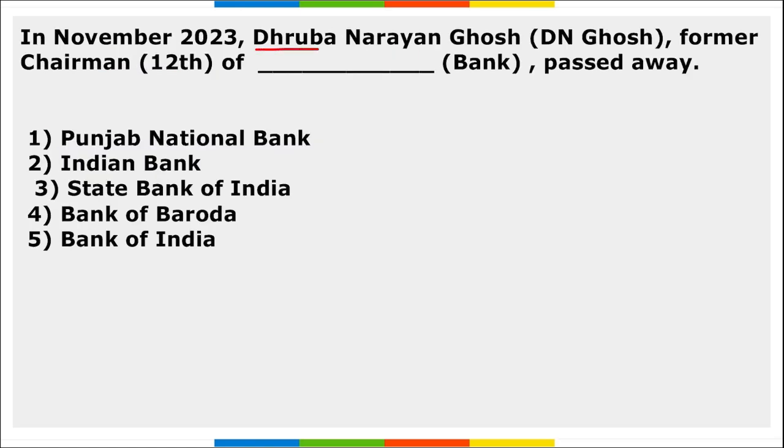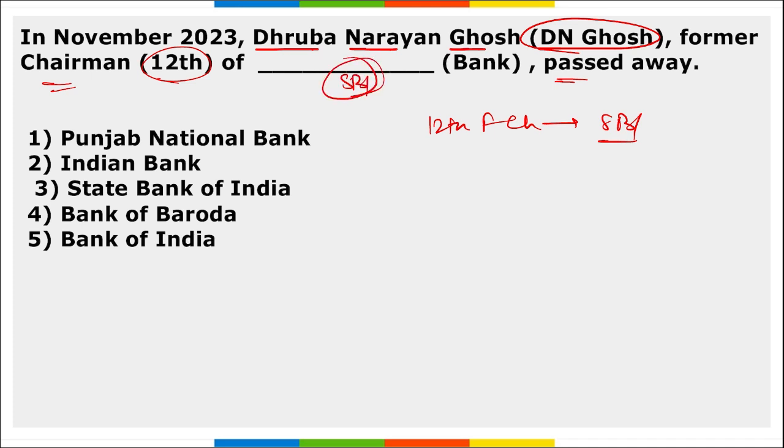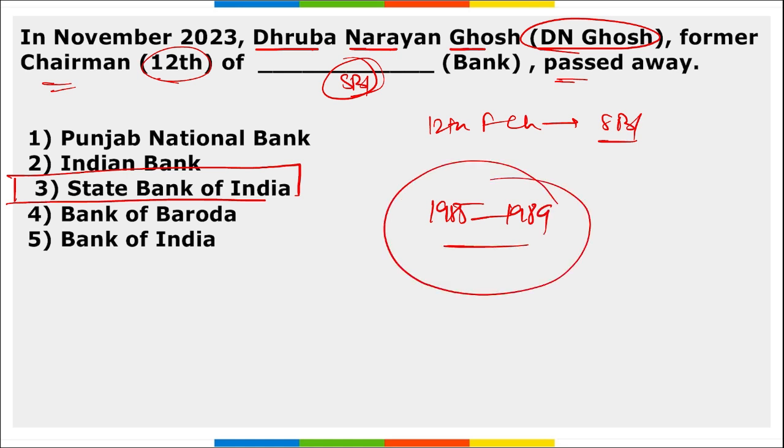Next, Dhurba Narayan Ghosh, that is DN Ghosh, the 12th former chairman of SBI, State Bank of India, recently passed away, right? DN Ghosh. Correct? He served as the chairman of SBI from 1985 till 1989, and he recently passed away in Kolkata at the age of 95 in Kolkata, West Bengal.